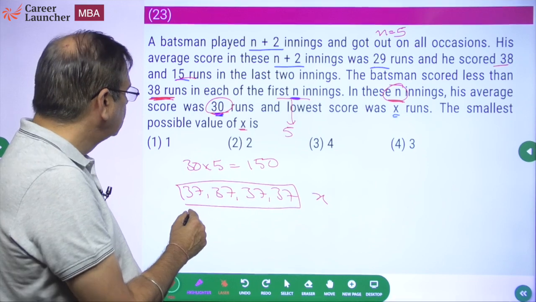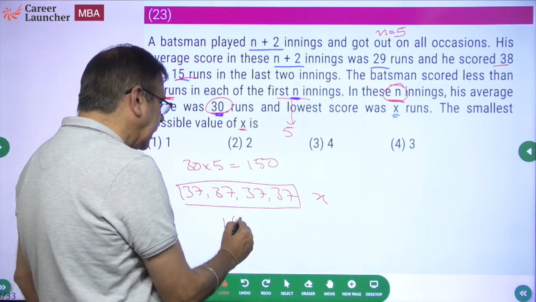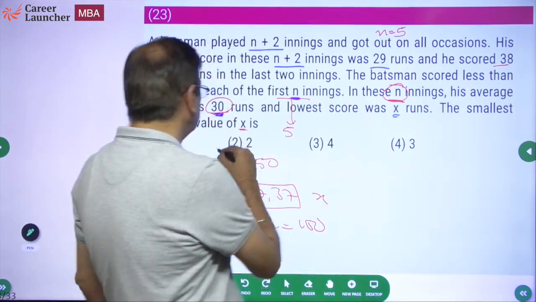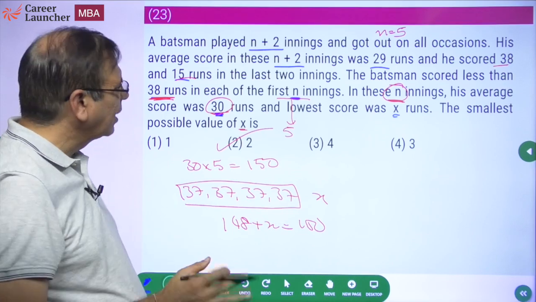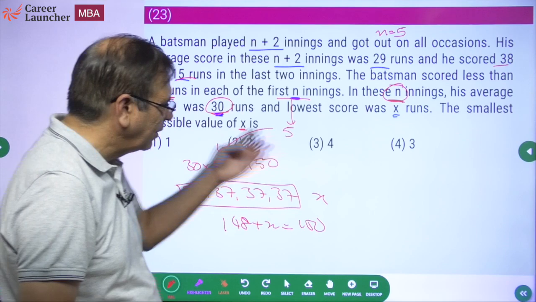37 into 2, 74. Into 2, 148. So 148 plus x is equal to 150, so x will be equal to 2. Simple question of averages, no jugaad. Please write down the equation, solve it. Even if it takes you 2.5 minutes, it is perfectly fine.